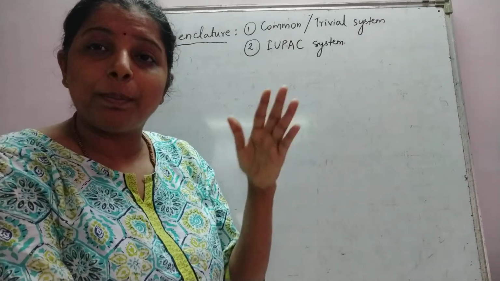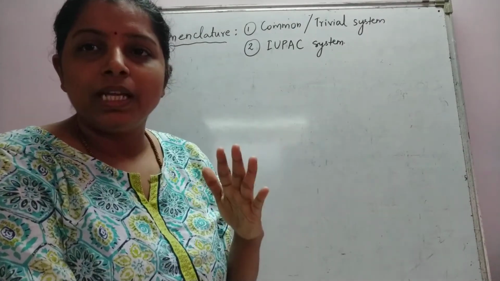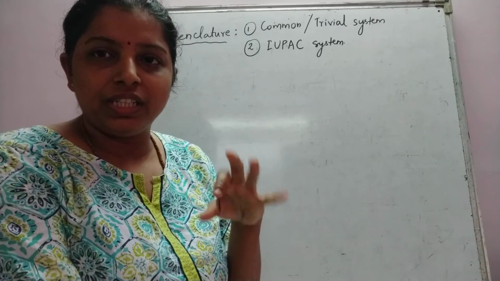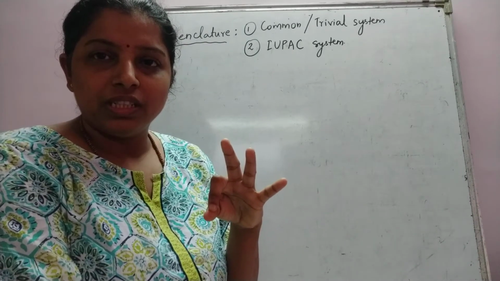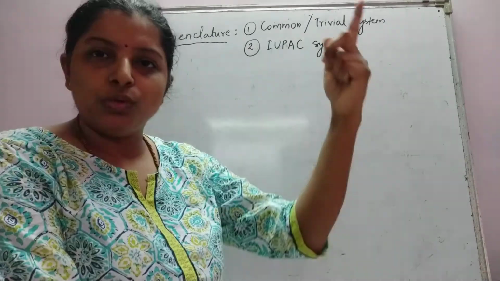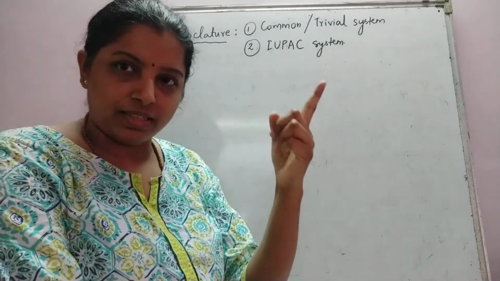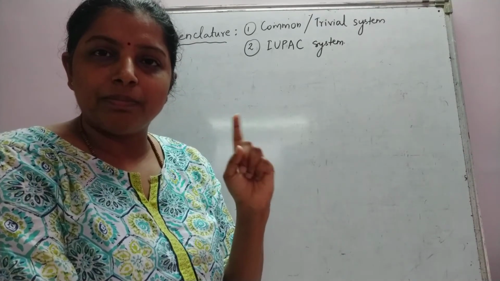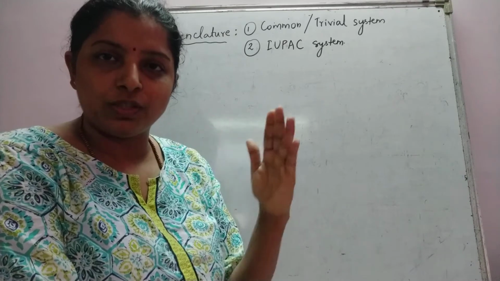It varies from place to place. For example, in India, we name a compound by the name A. In Europe, you will call the same compound X. So the common names given by this common system vary from place to place.